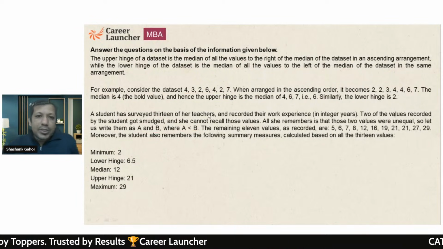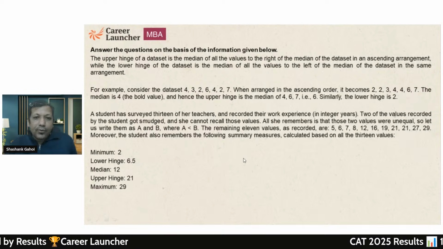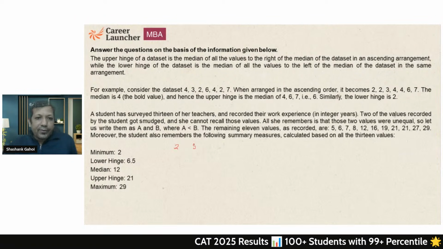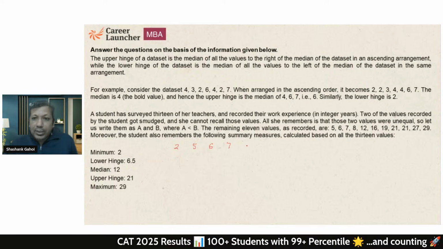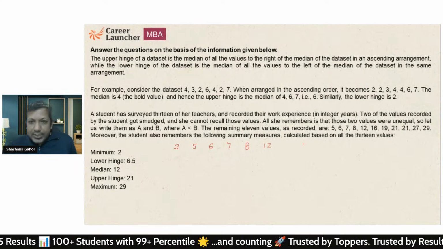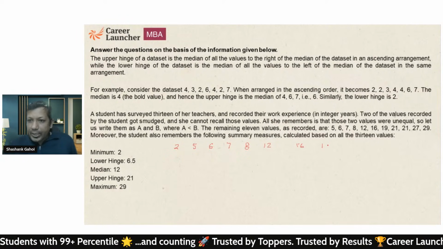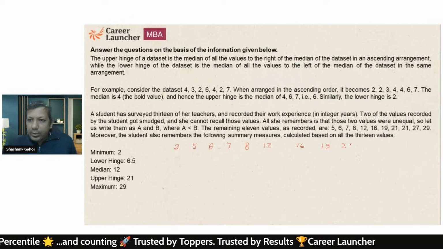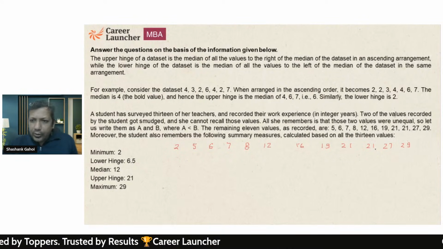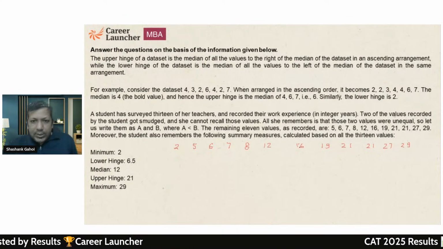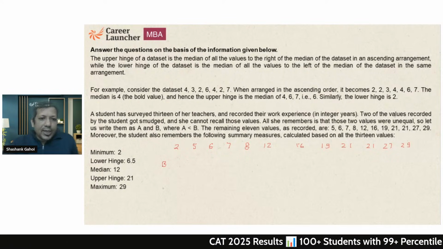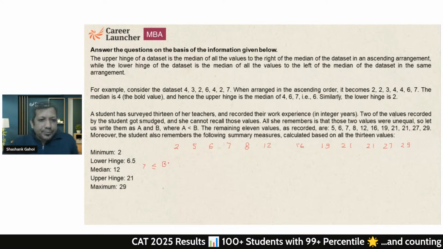Okay, so I'm just going to write down the series again. What I know so far, I know it is 2, then 5, then 6, then 7, then 8, then 12, then 16, then 19, then 21, then 21, then 27, and 29. One number is missing. I know that B is lying between 7 and 12.